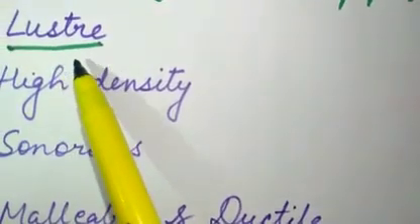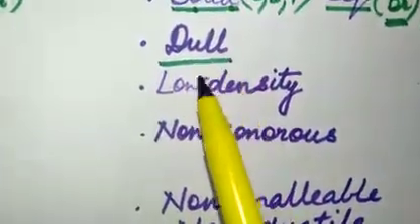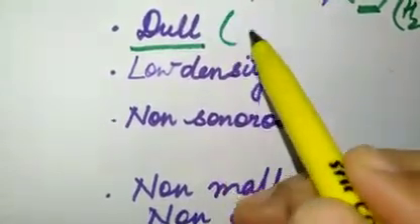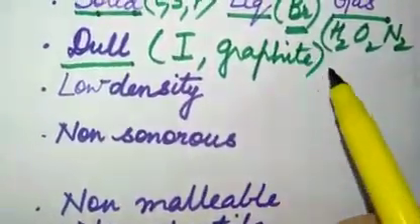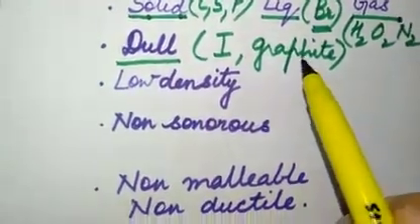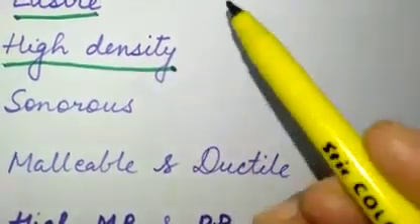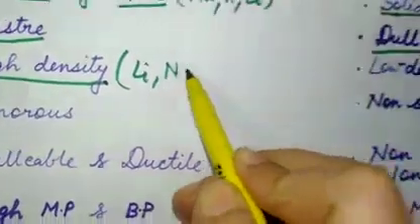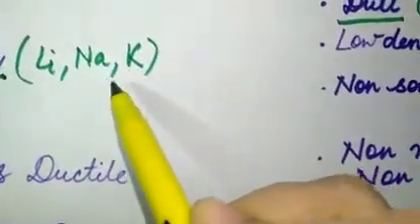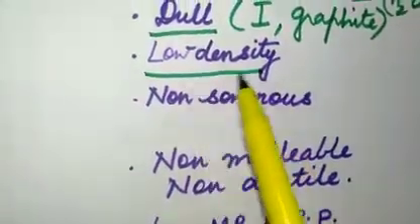Then we come to the next point, that is luster. All the metals are lustrous, that is they have shine on them, right? And non-metals on the other hand are dull in appearance, right? The exceptions here are iodine and graphite. Iodine and graphite are examples of non-metals which have shine. Then metals have high density. But again we have the exceptions which are so light: lithium, sodium, potassium. They have low density and the rest of them have high density. Non-metals have low density. All of them have low density.